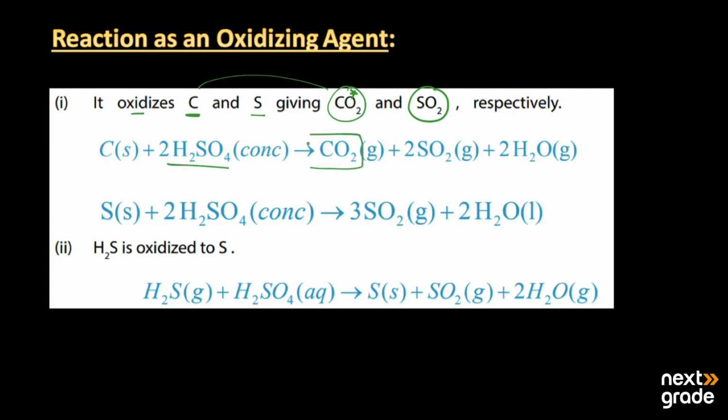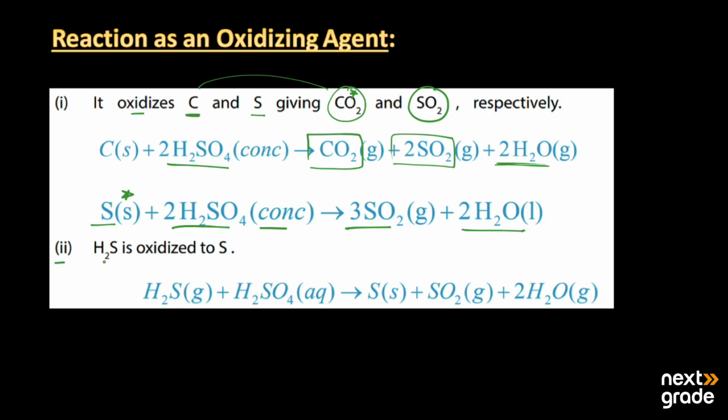So here we have carbon dioxide, sulfur dioxide production, and the water molecule. Here we have sulfur, which is present in the solid state. When H2SO4 reacts with this, it produces sulfur dioxide and the water molecule. So this is acting as a strong oxidizing agent.